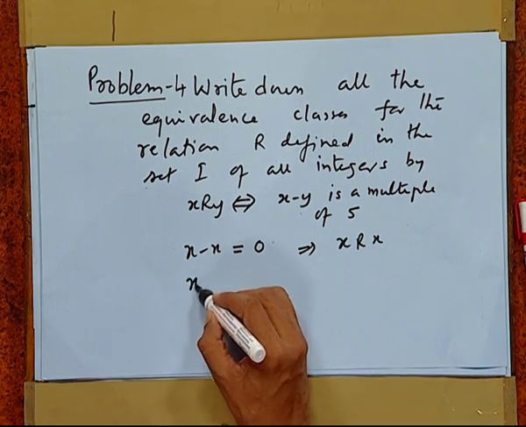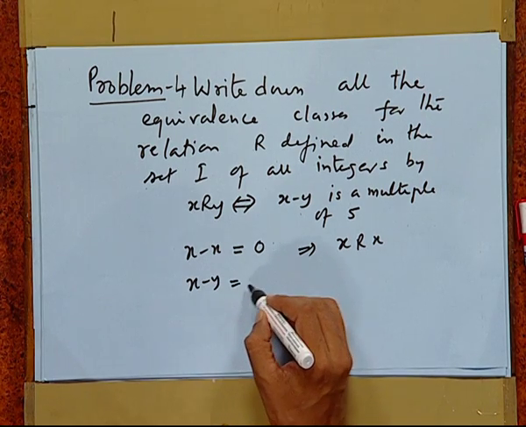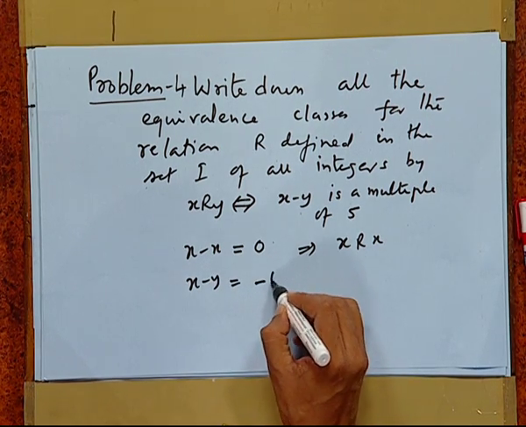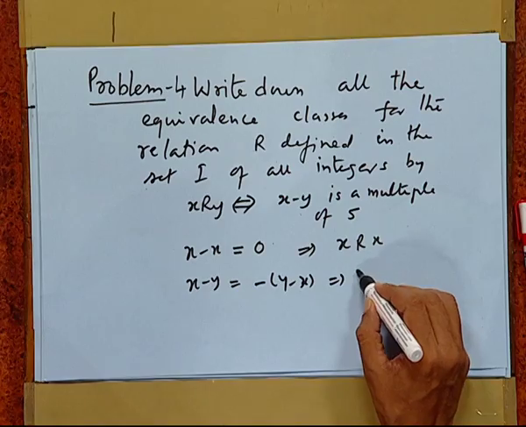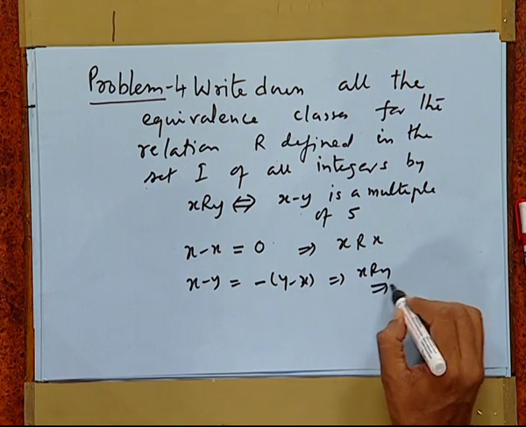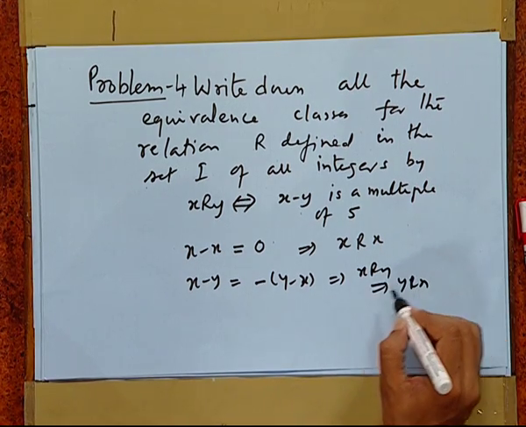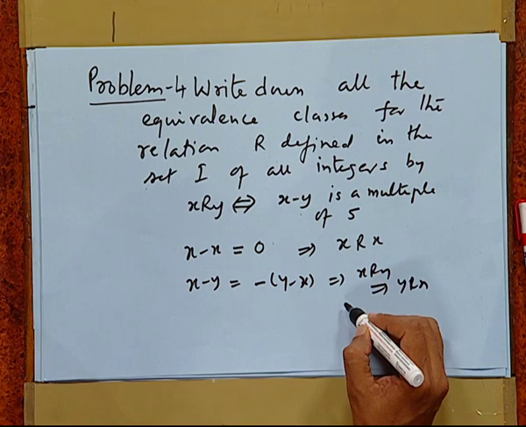Then x minus y is equal to minus (y minus x). So, whenever 5 divides x minus y, it will also divide y minus x. This implies xRy implies yRx. So, it is symmetric.